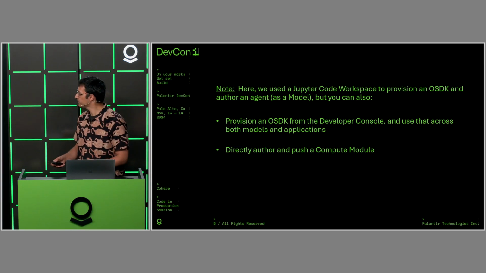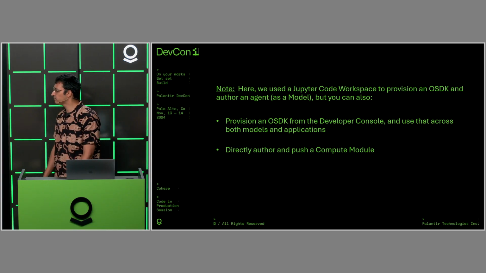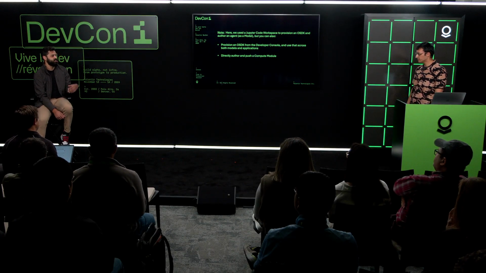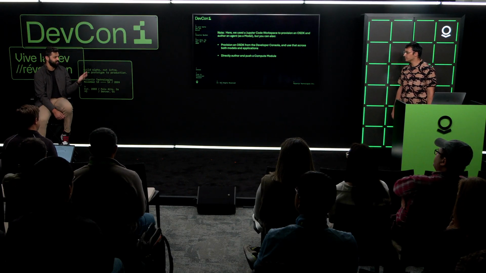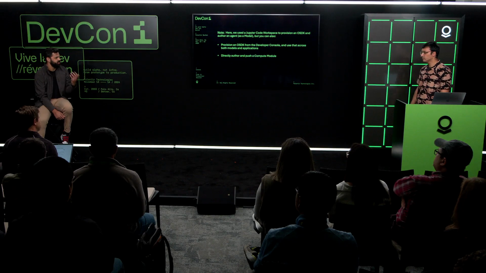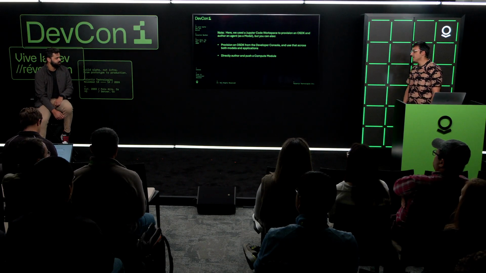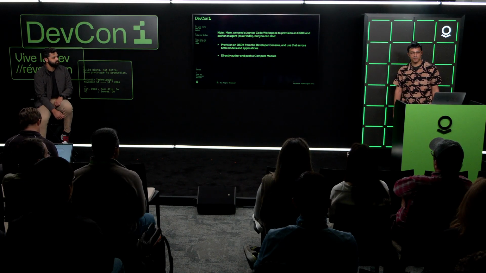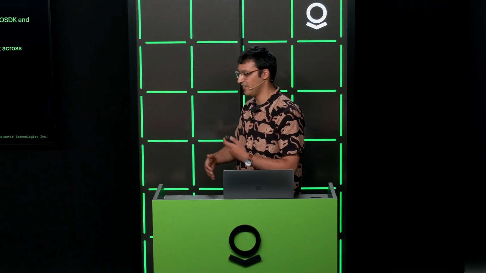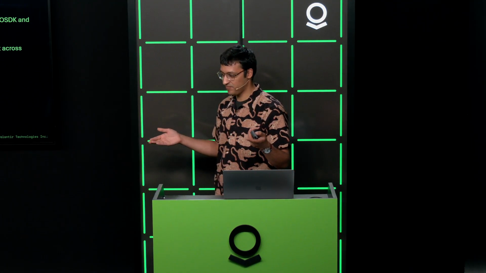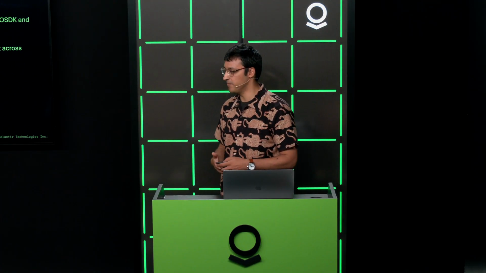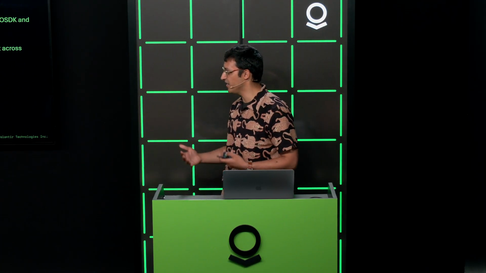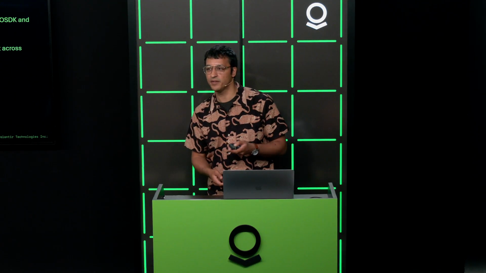So if I am comfortable in Jupyter, that's where I want to spend all my time, I can do that. But then I can also go in and push that and get it into the places that my users are actually using it in the Ontology. Exactly. And we also have users who will start off in Jupyter and then later move to something like more of a traditional Git repository as they start to build components that they want to keep reusing or manage in a very reliable way.